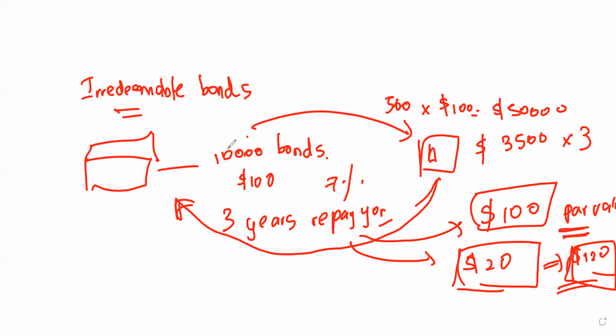Then there might be a doubt about how investor A can get the money, since they invested money in the company. What they can do is, bonds can be traded in the capital market like shares. We know that in the capital market we can buy shares and sell shares. Likewise here, A can directly sell that 500 bonds to another investor who is willing to buy them. So likewise, they can trade that in the capital market. Also, the redeemable bond can be traded in that capital market.